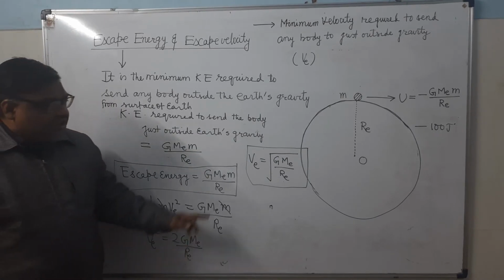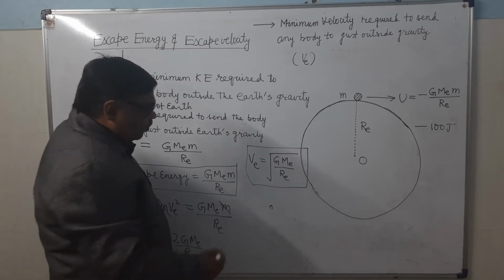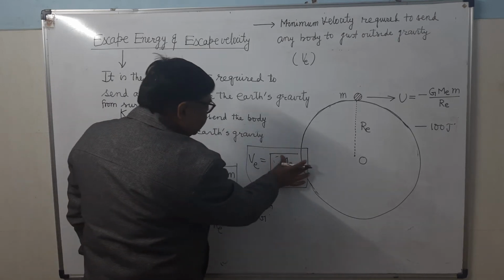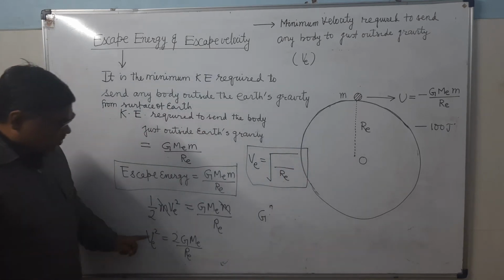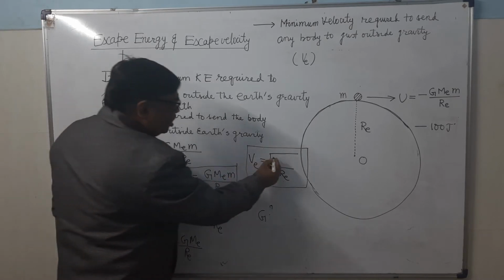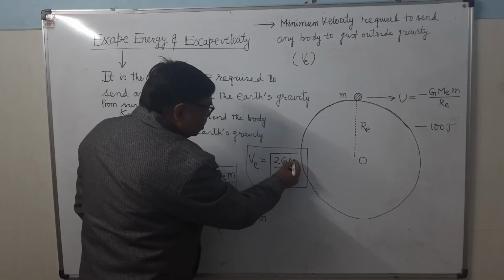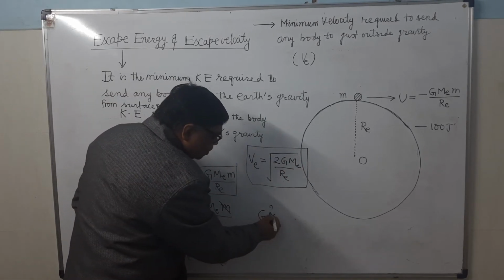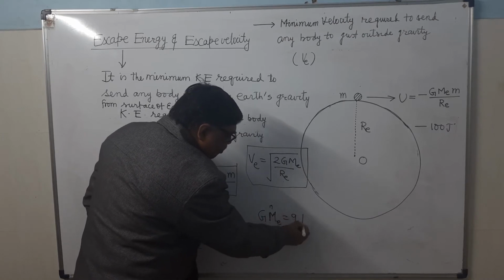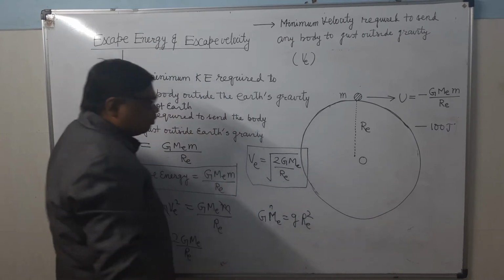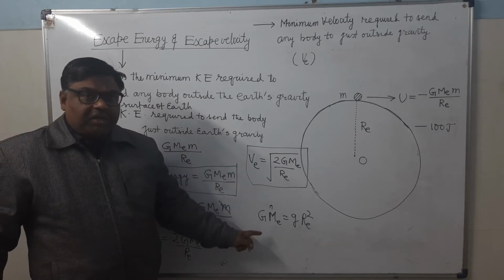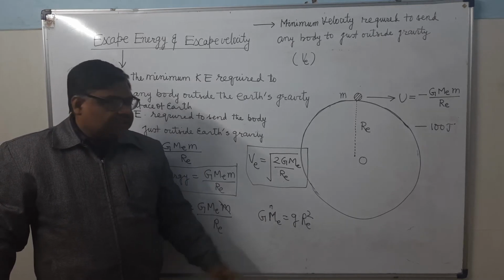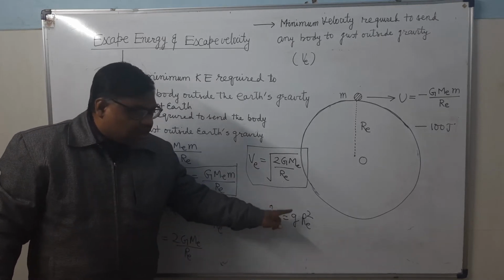Now see here, we can write this formula in the other way also. What is G ME? Here it is 2 G ME, not G ME. VE square equals this. So you can see here 2 G ME. Now in place of G ME we can write g RE square. I have told this number of times that this relationship is very, very important. In many numericals it will be used. In place of G ME you can write g RE square. What is g? g is the acceleration due to gravity on the Earth's surface.